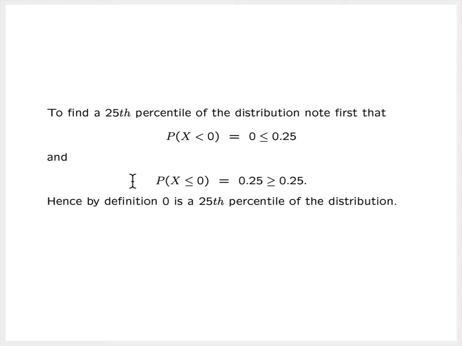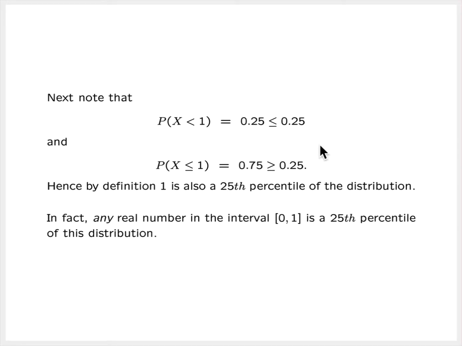We next look at the probability that x is less than or equal to 0, and that is equal to 0.25, which is greater than or equal to 0.25. Because both of these conditions are satisfied, by definition, 0 is a 25th percentile of this distribution.